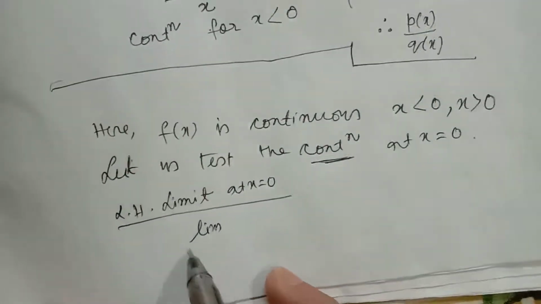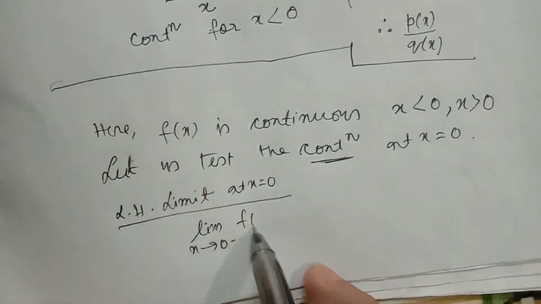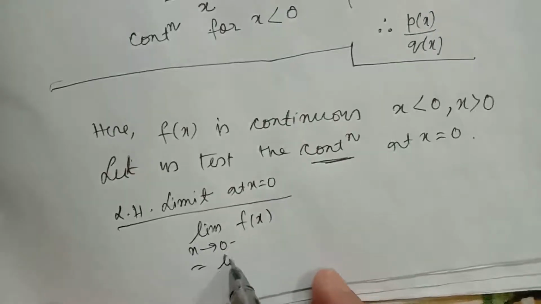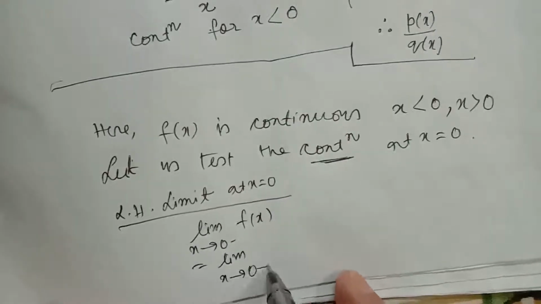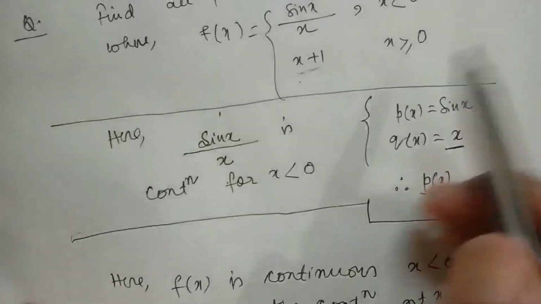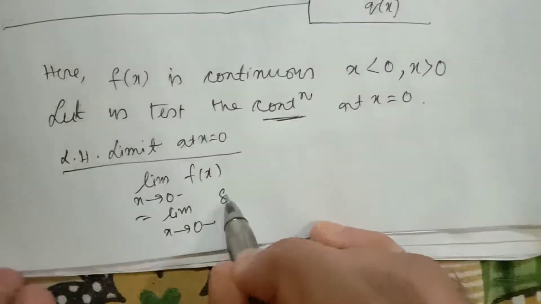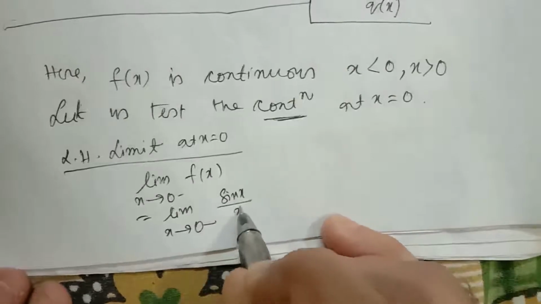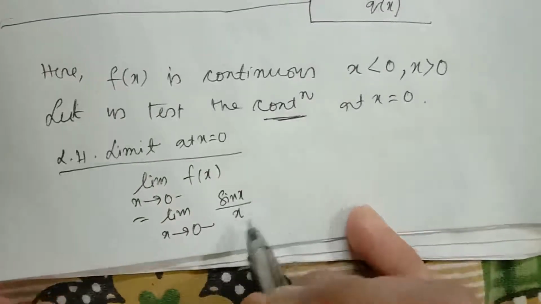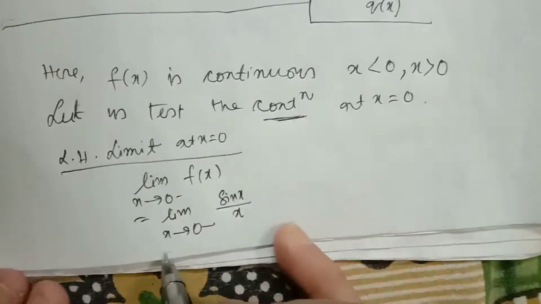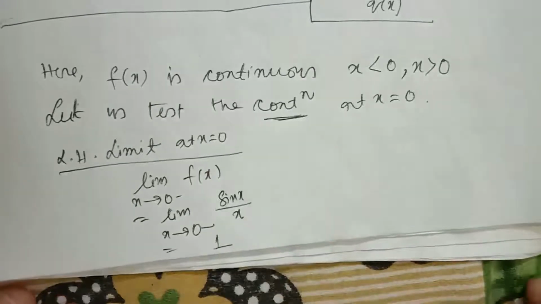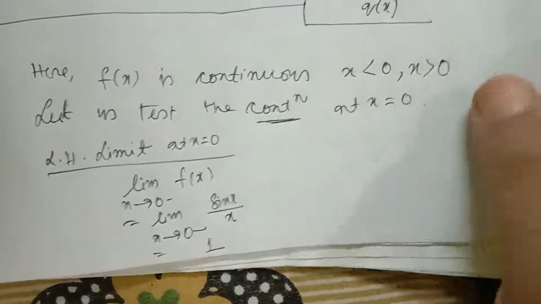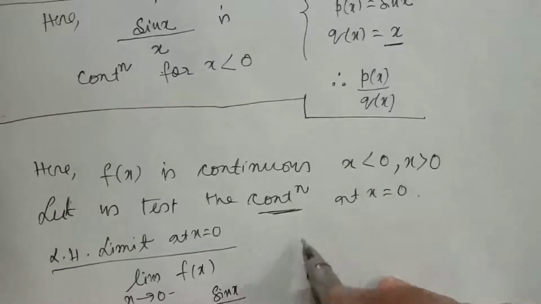Limit x tends to 0 minus of f(x). X tends to 0 minus means x is less than 0. When x is less than 0, f(x) equal to sin x by x, and as x tends to 0 minus, sin x by x, its value is 1.